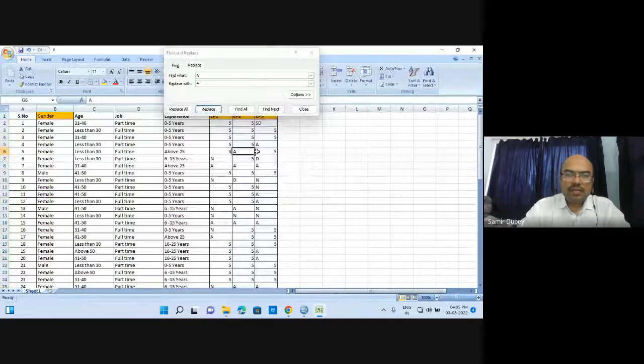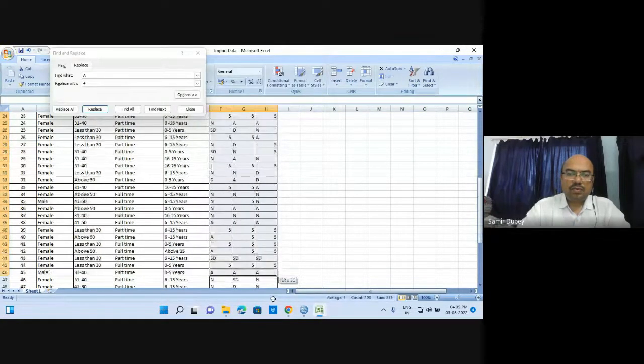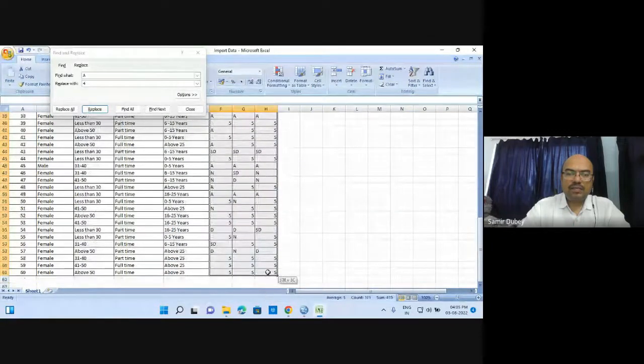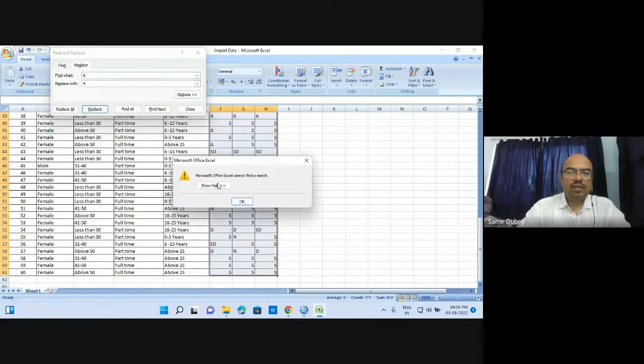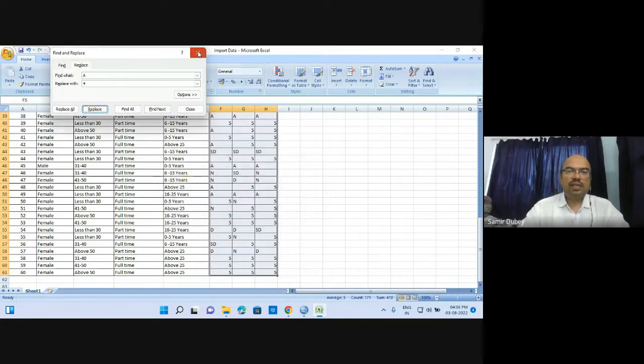It is not finding a match because it is starting from this cell only. So let us start from here and try to replace it once again. To replace agree with 4. It is not replacing once again. Cannot find the match.